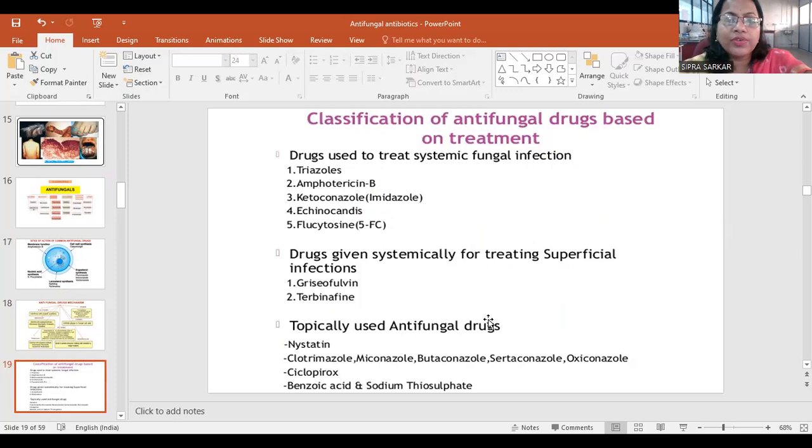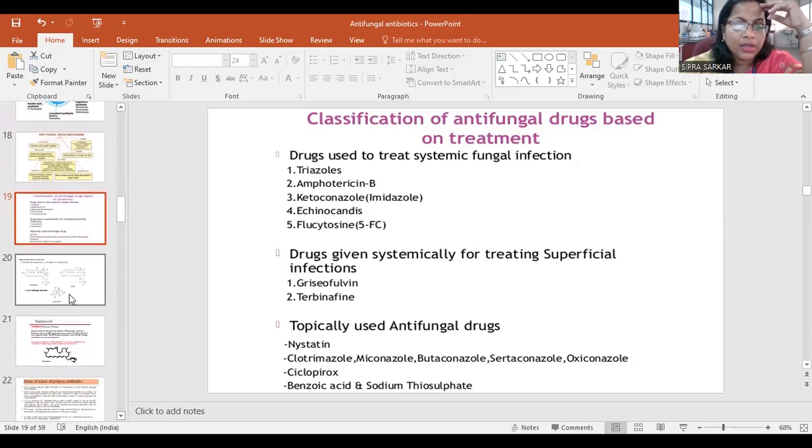So there is a classification of antifungal drugs based on the treatment. Drugs used to treat systemic fungal infection, like triazole, amphotericin, that is the infection in the body. That type of infection can be spread out. Triazole, amphotericin B, ketoconazole, imidazole, echinocandins, and flucytosine 5-FC. Drugs given systemically for treating superficial infection, griseofulvin, terbinafine. Topically used antifungal drugs: nystatin, clotrimazole, miconazole, econazole, oxiconazole, like this, benzoic acid, sodium thiosulfate.